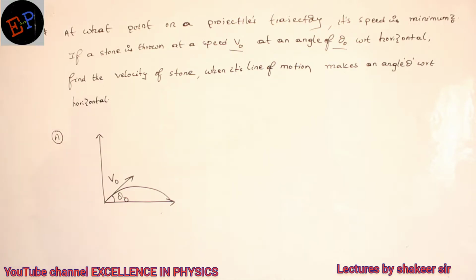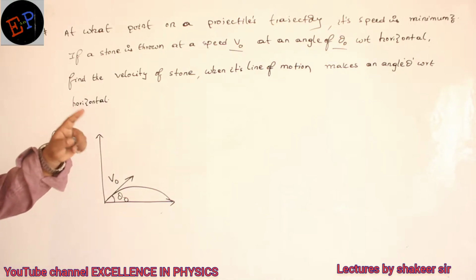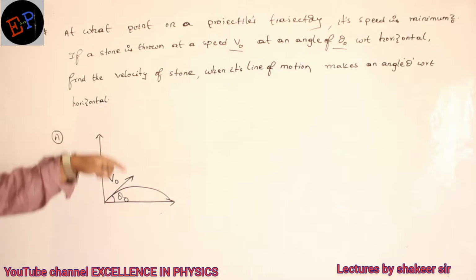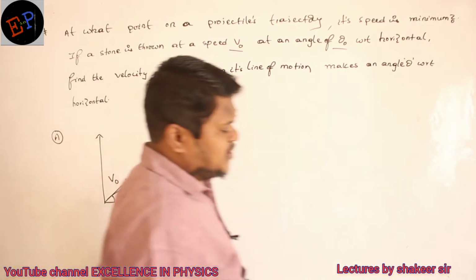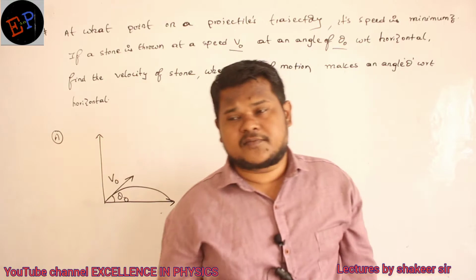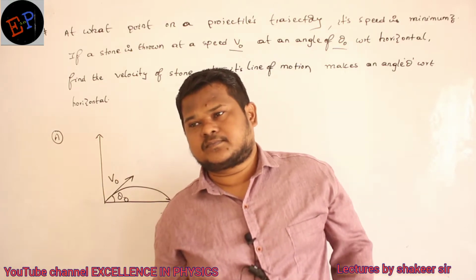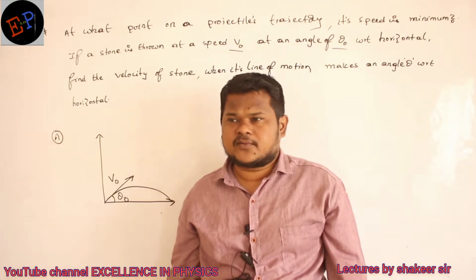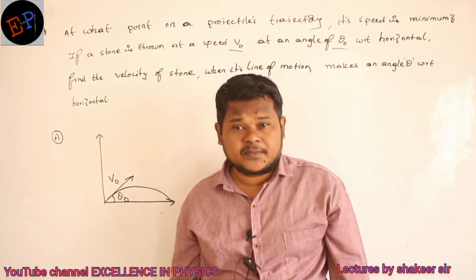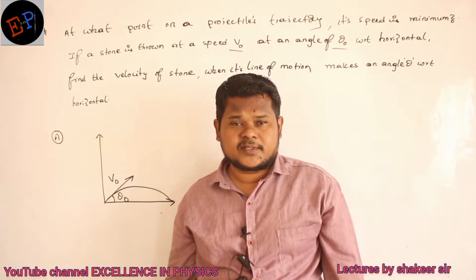So the first question is, its speed will be minimum at what point? Speed will be very, very less at which point? Tell me. Where will the speed be less? Maximum height. How can you say?